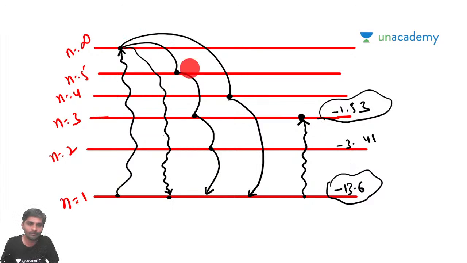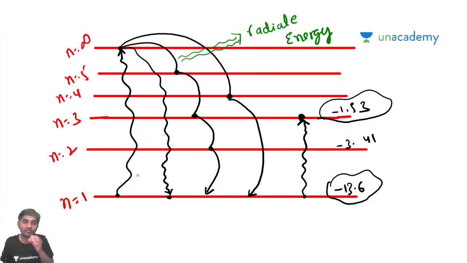And whenever it is coming back, it may come back directly from a higher energy level to a lower energy level, or it may do some different jumps, or it can stay here. So when it is jumping from a higher energy level to a lower energy level, it will radiate some energy. When it is moving from a lower energy level to a higher energy level, it has to absorb the energy. When it is moving from a higher energy level to a lower energy level, it has to radiate energy.